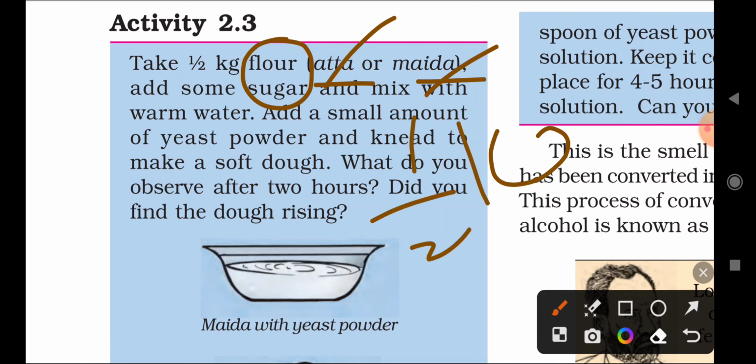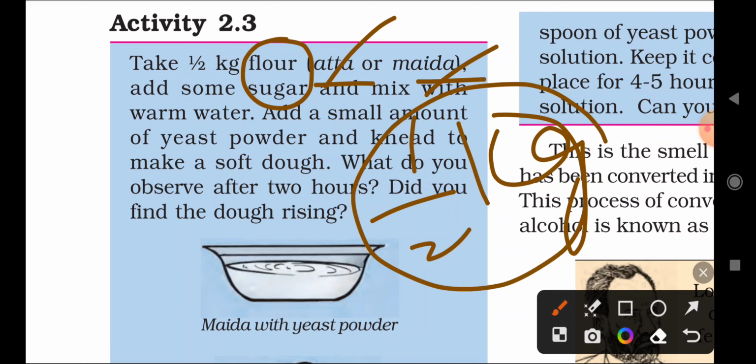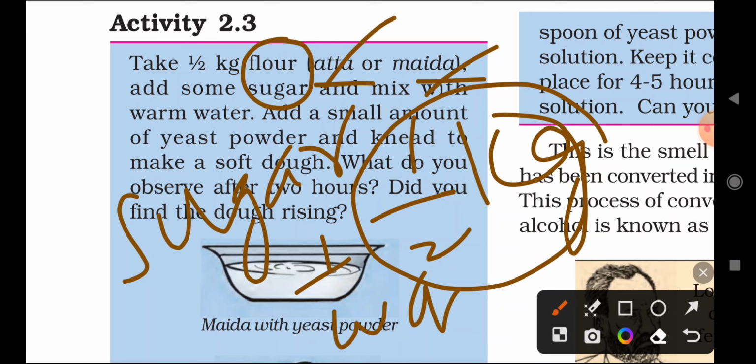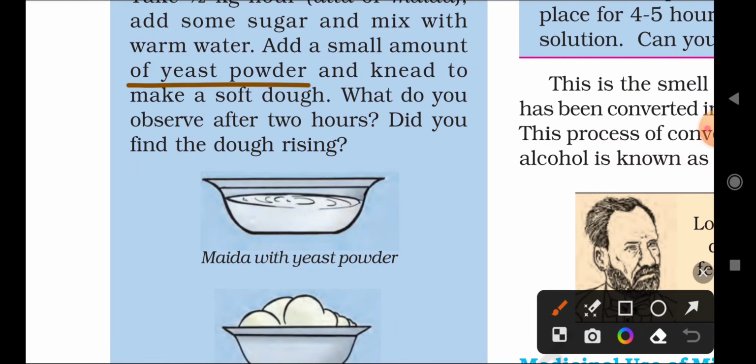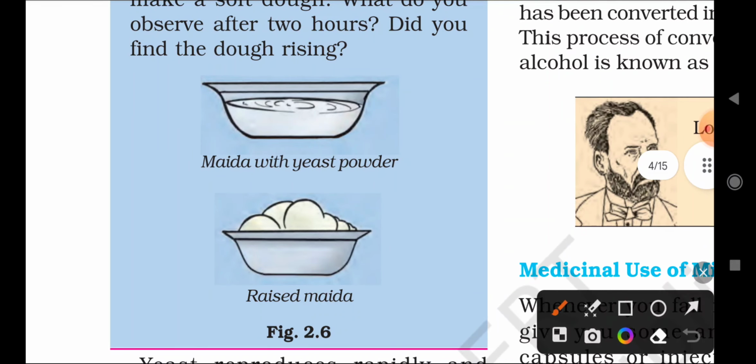Then add a small amount of yeast powder and make a soft dough. After adding the sugar, flour and warm water, and adding yeast powder, it becomes a dough like this.